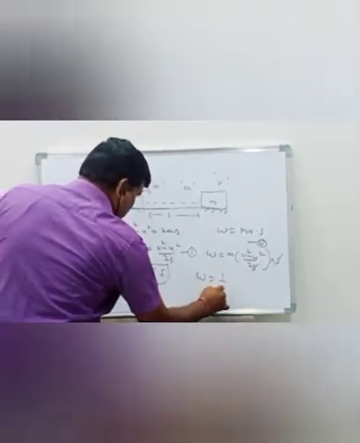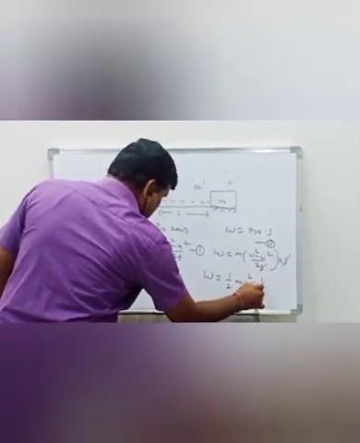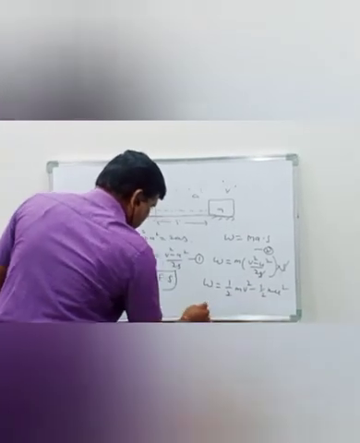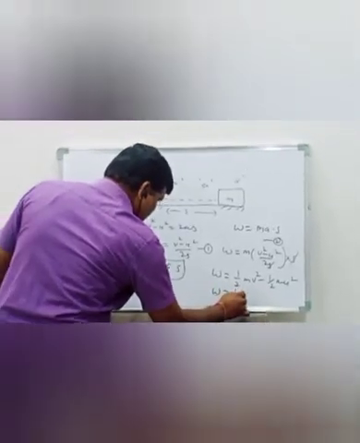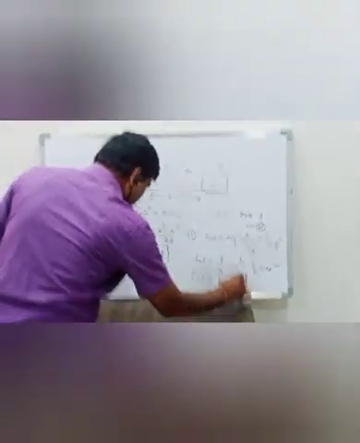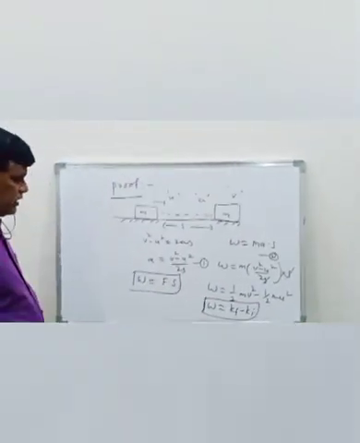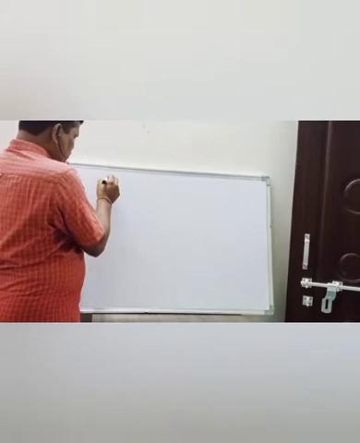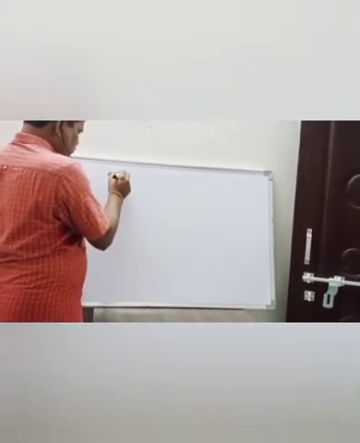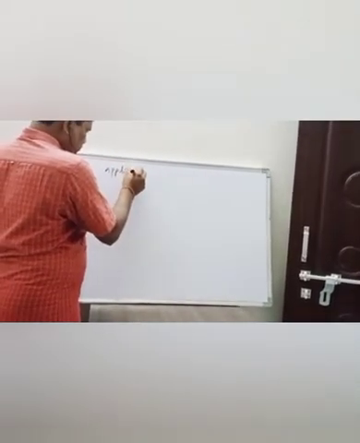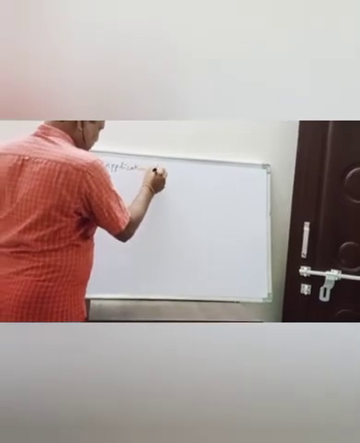W is equal to half m v square minus half m u square. W is equal to Kf minus Ki. This is the proof of the work energy theorem. I am going to give applications of the work energy theorem.